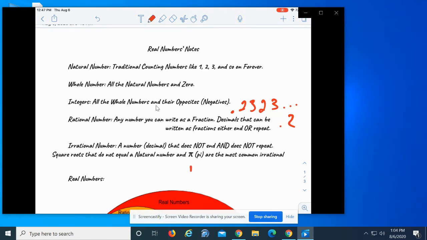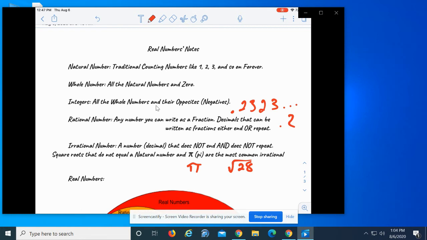So, for example, the number pi, you'll see it like this. That is an irrational number. The square root of 28, I don't know what that's going to equal. So if I go to a calculator, that's going to give me a decimal. So this is considered an irrational number.